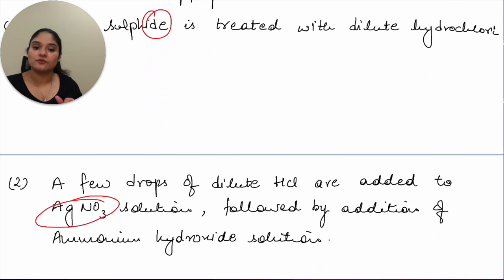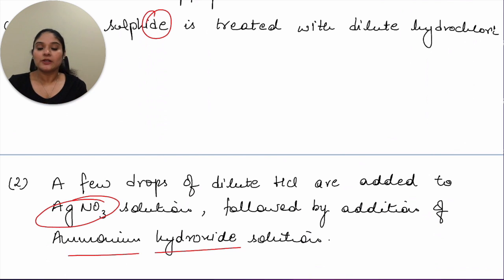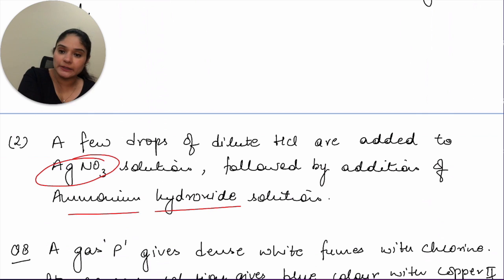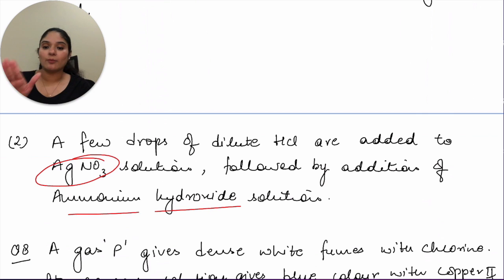Silver nitrate solution followed by the addition of ammonium hydroxide. Think about it in steps. When you have silver nitrate and you add dilute HCl to it, you get silver chloride, which is a curdy white PPT. Then AgCl reacts with ammonium hydroxide solution. So your observation will be a curdy white PPT of AgCl appears, which dissolves in ammonium hydroxide solution. First you'll mention clearly that a PPT has appeared, and then it dissolves in ammonium hydroxide. You have to mention both the things.